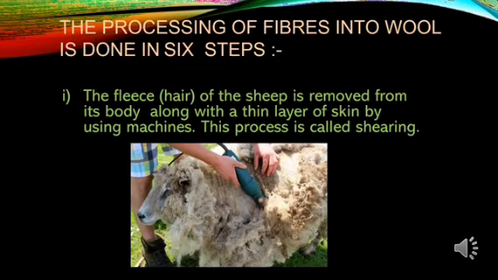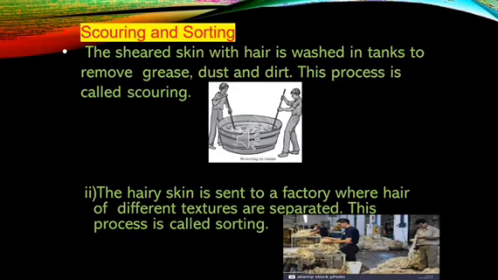The process by which it is removed is called shearing, and it is almost like when you go for a haircut, you don't experience any pain, right? The same thing happens over here. The animal does not experience any pain. Now let's continue with the next process. The next process is called scouring.